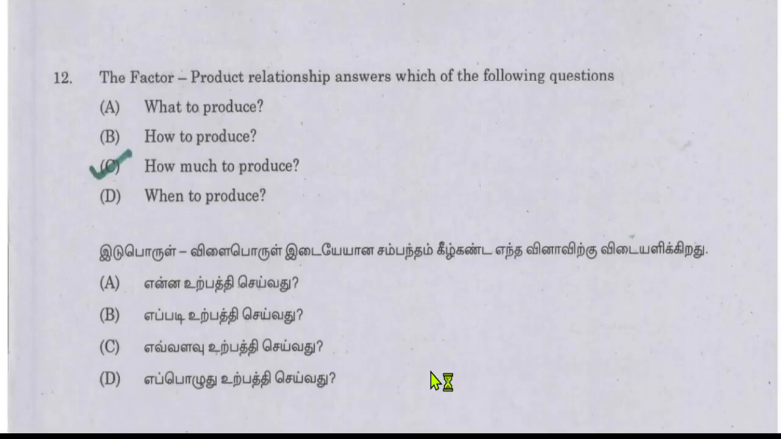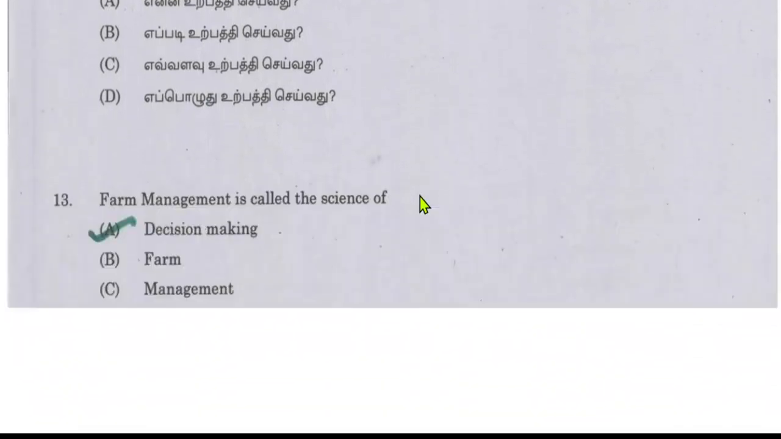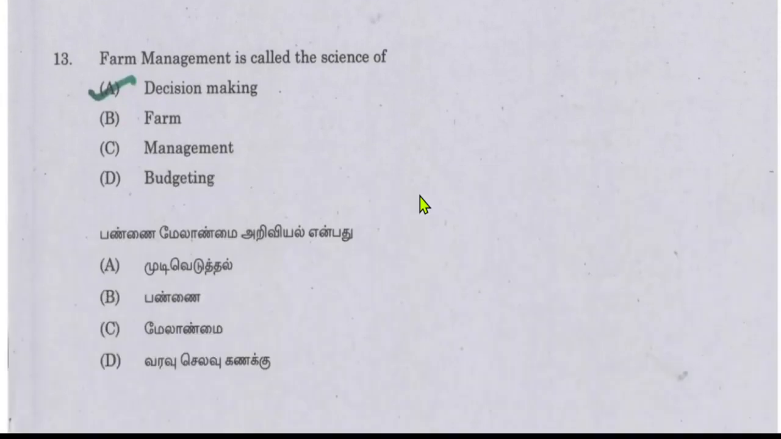The next question is the factor product relationship answers which of the following questions. So from this factor and product relationship we can draw how much to produce. We can correlate the interrelationship between the factor and product, and thus we can conclude how much to produce during the manufacturing. The next question, the science of farm management is the science of decision making.